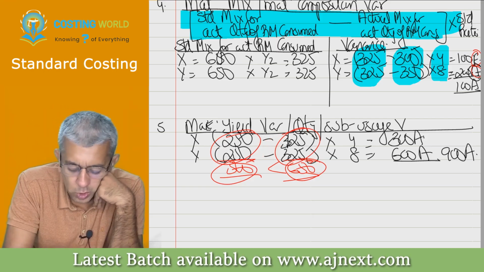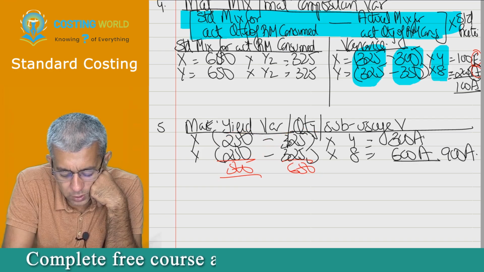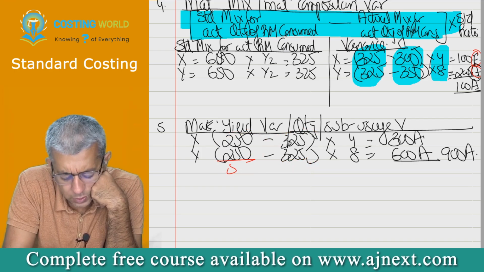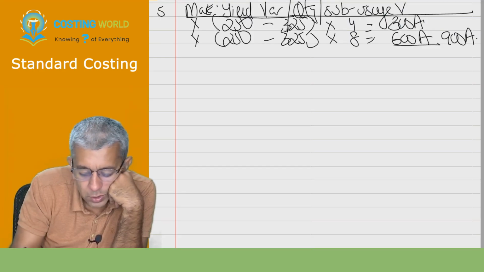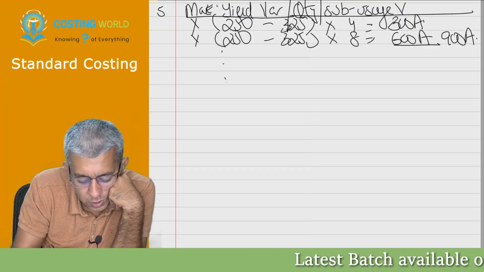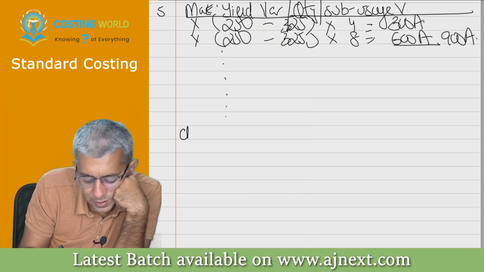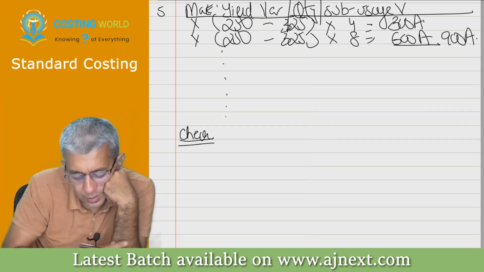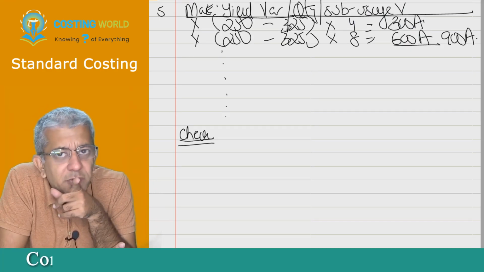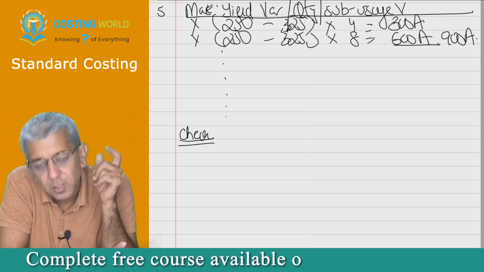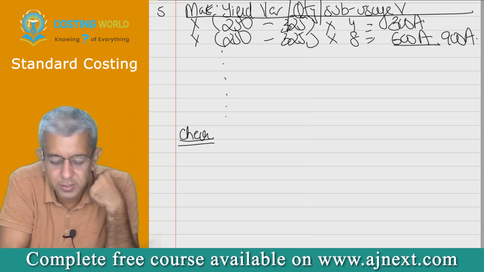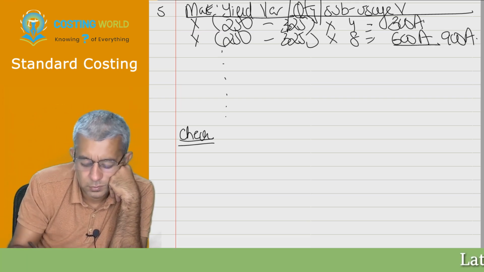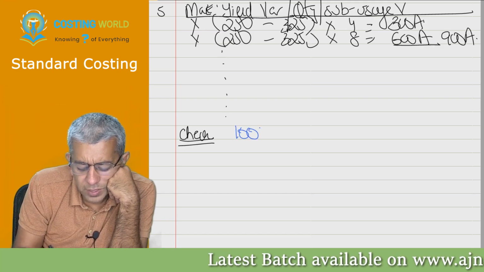Okay. My job for this particular question is 90% done. You all do one thing. You will understand now. Your sum will be over. 1, 2, 3, 4, 5, 6. Leave 6 lines and write down check. In the third variance, how much did we compute usage variance? 1000 adverse, no?